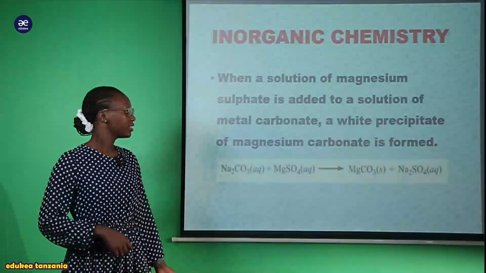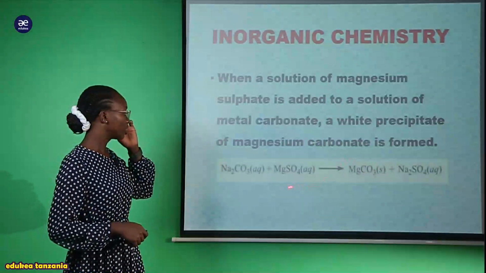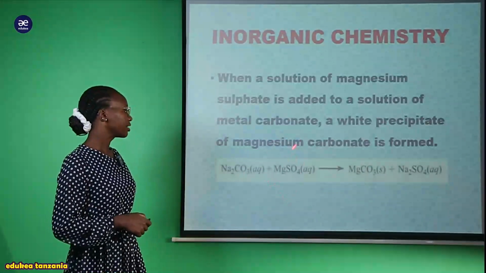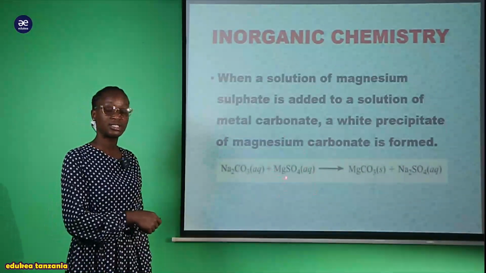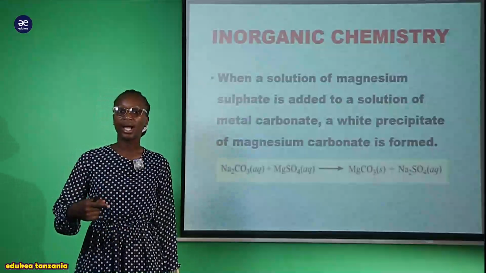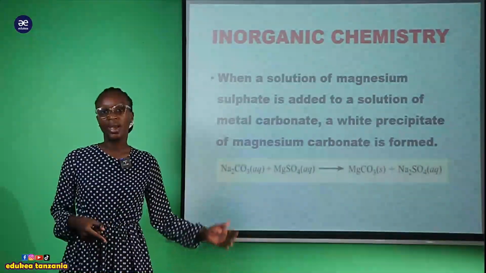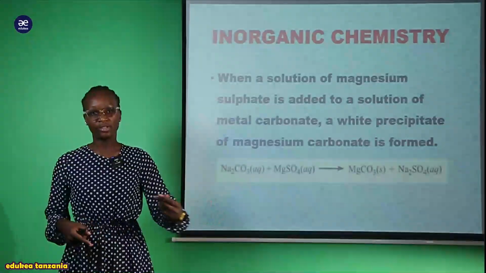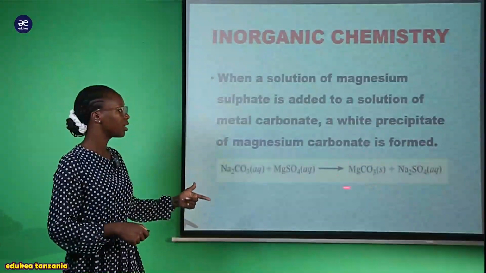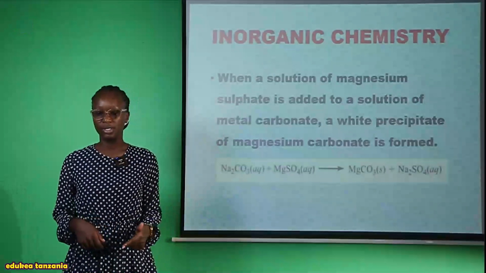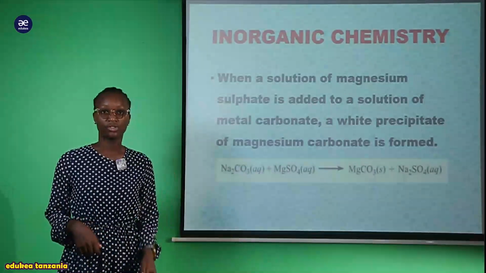carbonate. So this is how you can demonstrate by using this reaction: sodium carbonate aqueous solution plus magnesium sulfate, ambayo huyu magnesium sulfate solution anatumika kama agent au kama test ya kuweza kufanya distinguishing between metal carbonate and metal hydrogen carbonate. Sasa hapa tunaenda kupata this precipitate or insoluble magnesium carbonate. So how about the metal hydrogen carbonate?